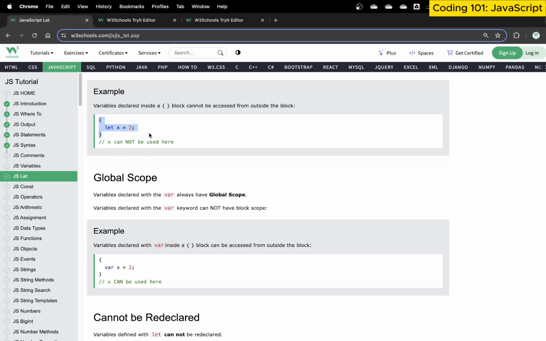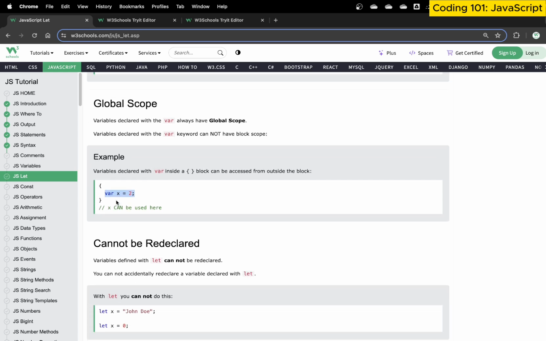This is a standard, typical behavior. So if you're coming from Java or Python, this is typical behavior. But in this case, this variable becomes global, meaning you can use it outside of the block. That's the key difference between them.